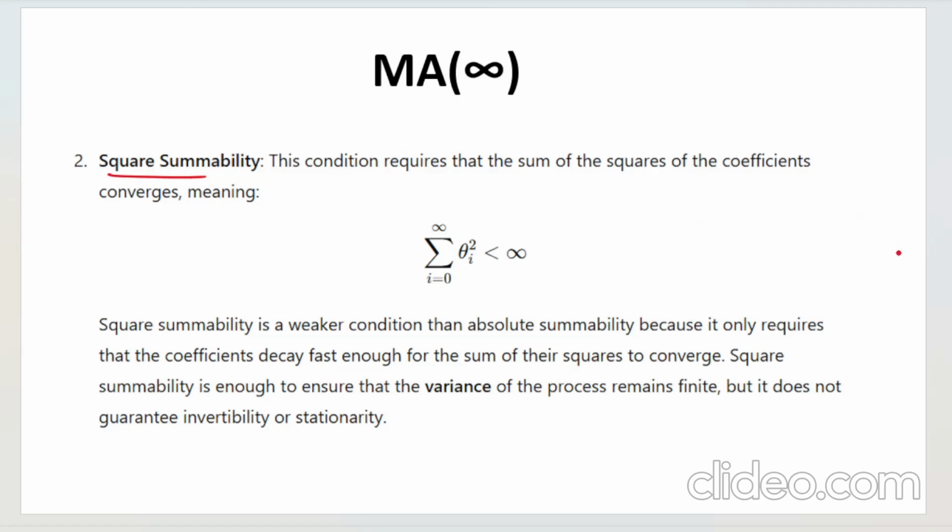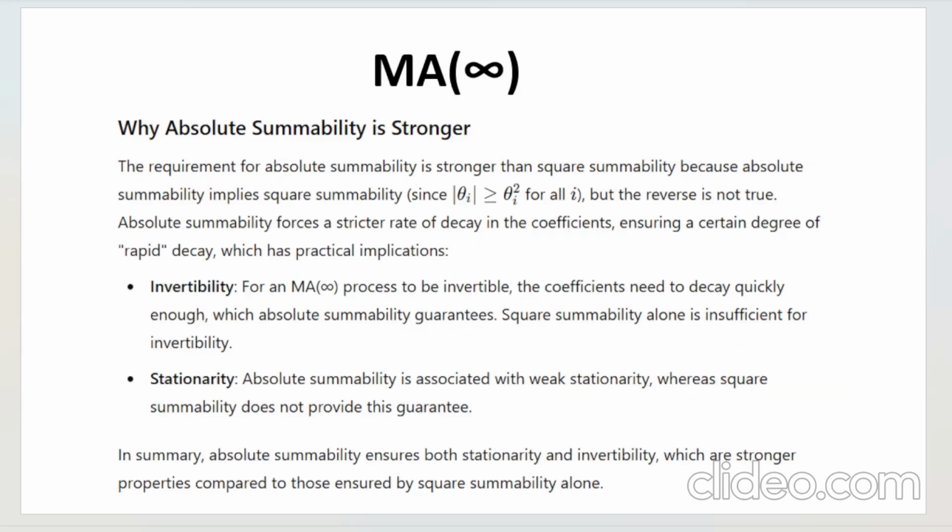Square summability, again, you can pause the video and take a screenshot: it is a weaker condition because it only requires the coefficients to decay fast enough for the sum of squares to converge, and it is enough to ensure the variance remains finite, which I have shown you, but it does not guarantee invertibility or stationarity. So invertibility, specifically this criterion, is not satisfied in square summability. That we will cover when we go into invertibility.